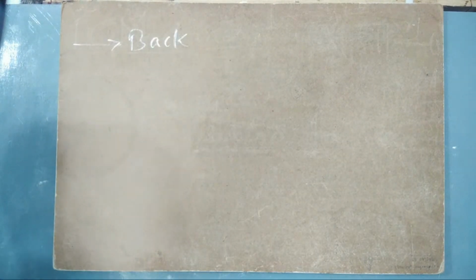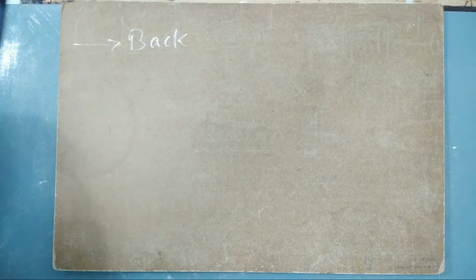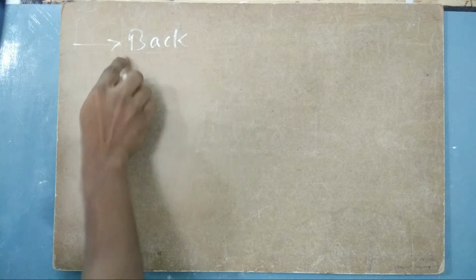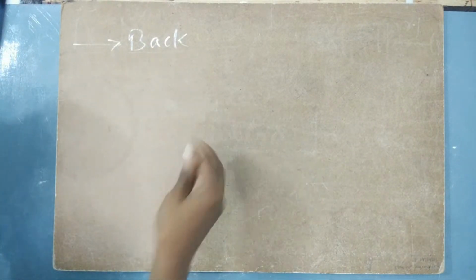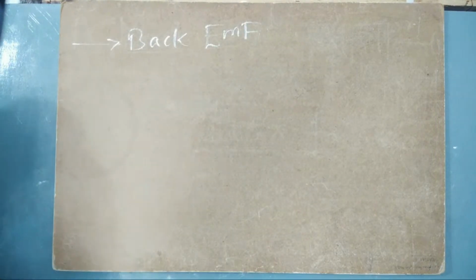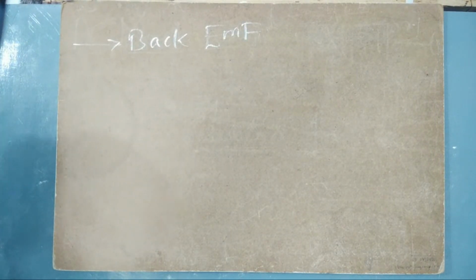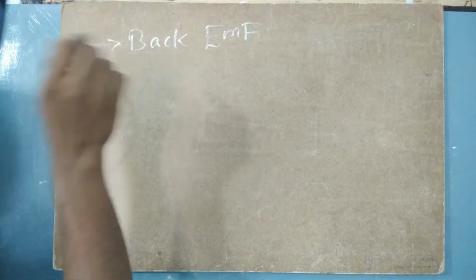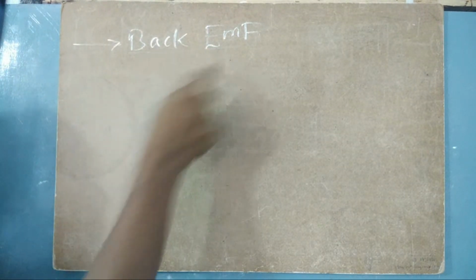Yesterday we saw many kinds of terminologies, and we also derived the EMF equation of a generator. Similarly, as I told you yesterday, we are going to talk about the torque equation also. Now let us know the concept of back EMF, which is very important. This is the first topic that I'm going to cover today, and then let us see some basic uses and disadvantages of the back EMF also.